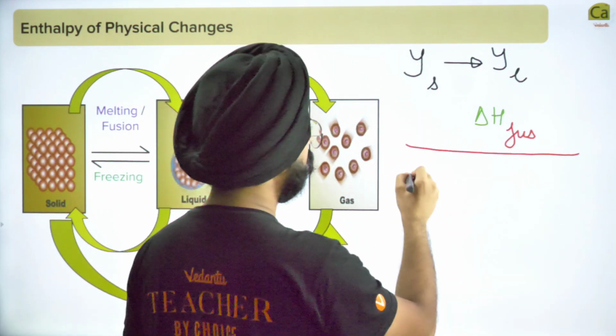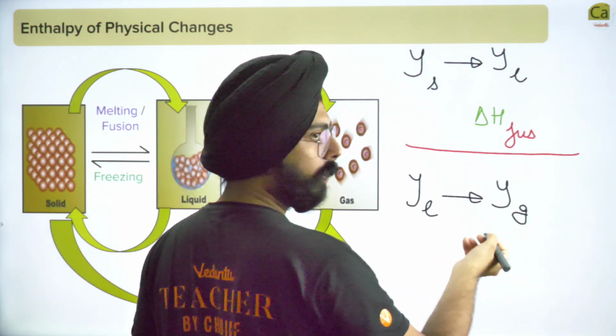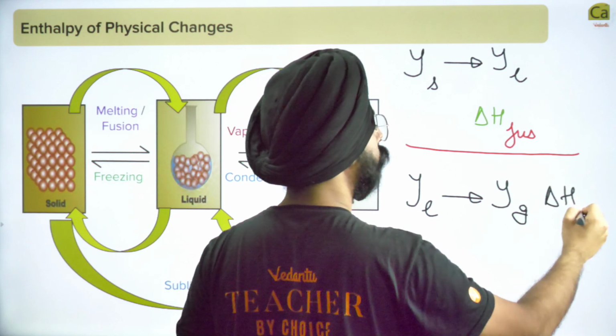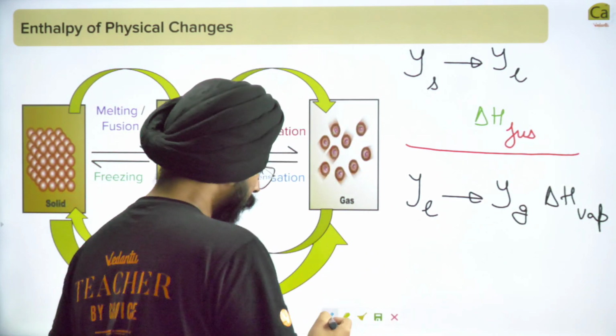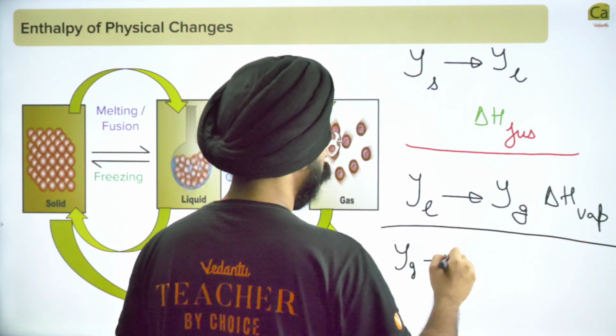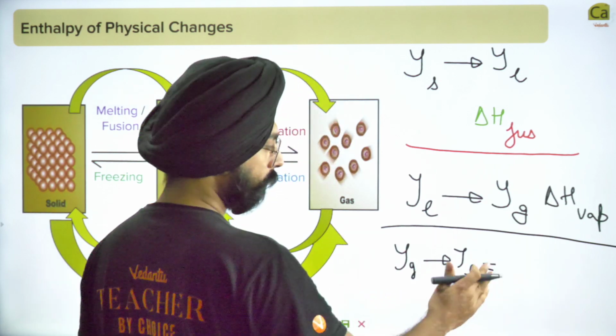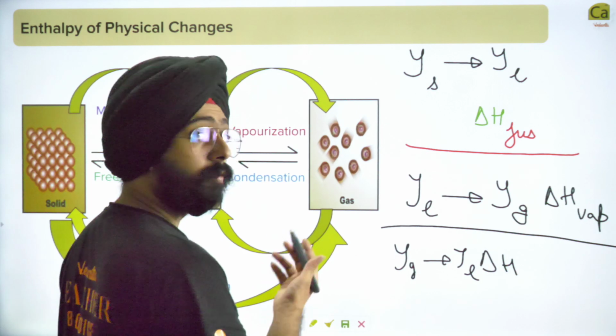Next case: Y liquid going to Y gaseous. Over here what will we write? We will write delta H of vaporization. Then we can write Y gaseous going to Y liquid. What delta H is this?